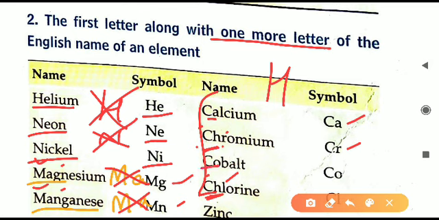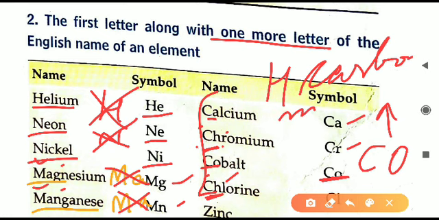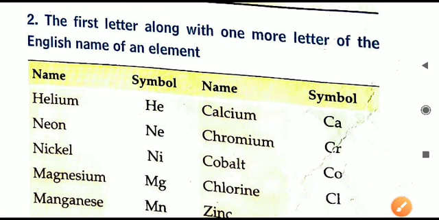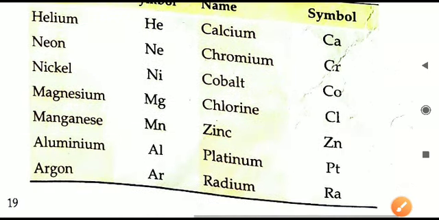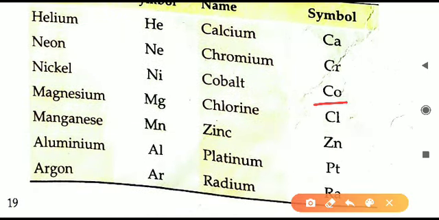Cobalt we have to write Co. We will not write capital C capital O because capital C capital O is what? It is a compound. It is a gas, that is carbon monoxide. Carbon monoxide is CO, but there O is capital. So if we write O capital, then it will be wrong. It is not cobalt. O will be small, then it is cobalt.